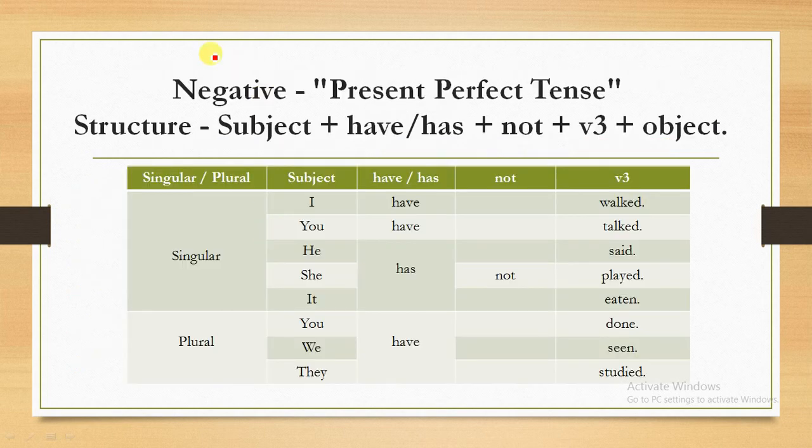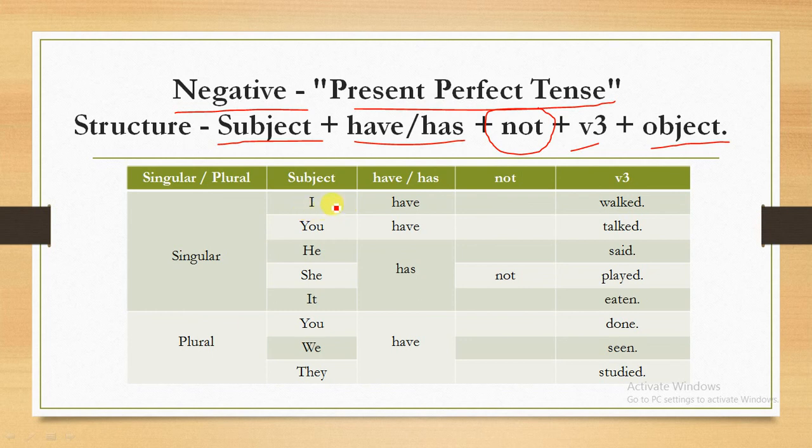So let's move towards how we create negative sentences in present perfect tense. We will use the same structure which we used in the positive sentences. We will just add not in the sentence. V3 is also the same, and the object will change.